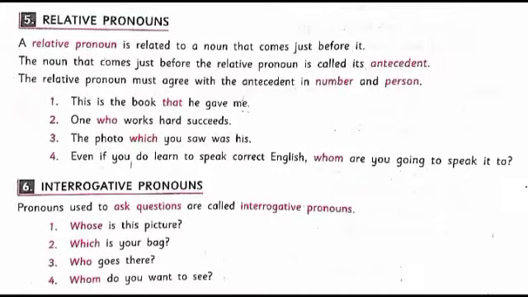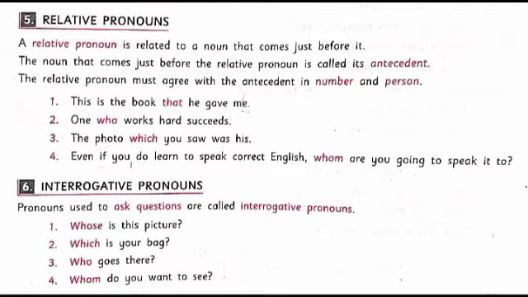Next is relative pronouns. A relative pronoun is a pronoun that is related to a noun that comes just before it. For example, this is the book that he gave me. Here, which is the relative pronoun?